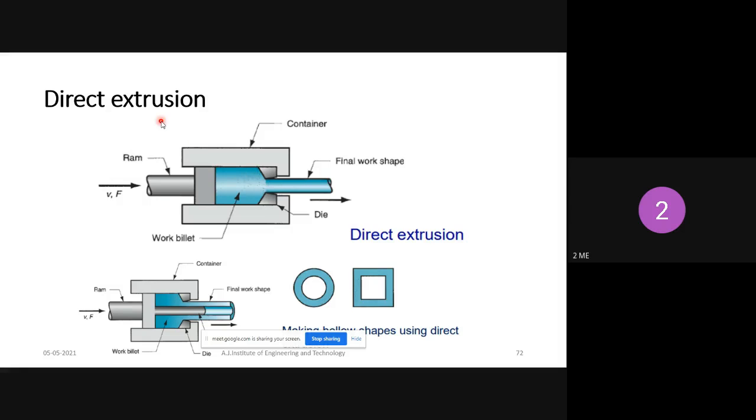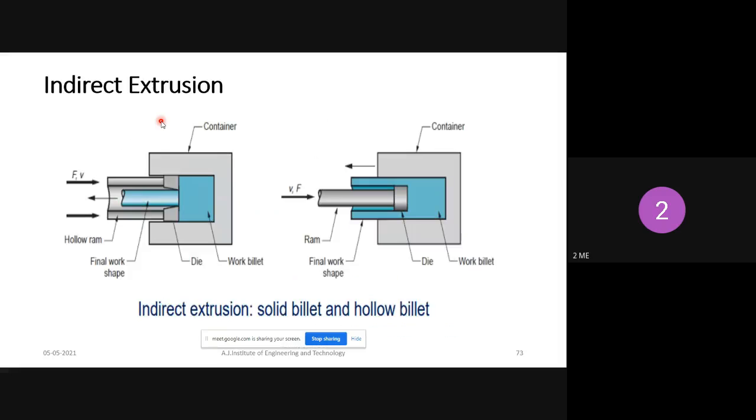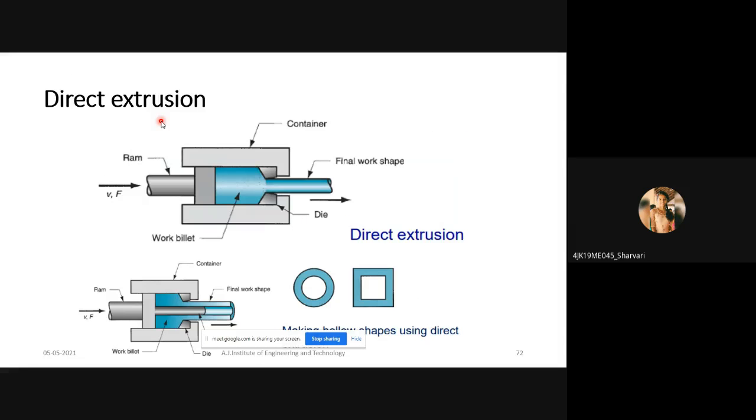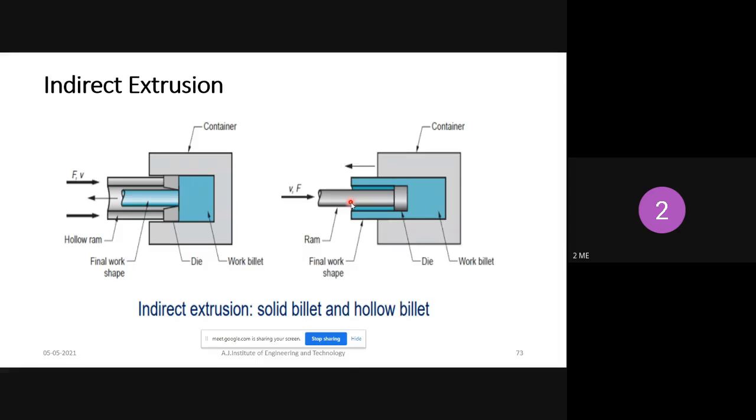This is called the direct extrusion process. Next one is the indirect extrusion process. The heated metal is called a billet, also called an ingot. Same thing. So ingot or billet is placed inside the container, then applying pressure with the help of the ram, you will get the required shape of the workpiece. So, indirect extrusion.